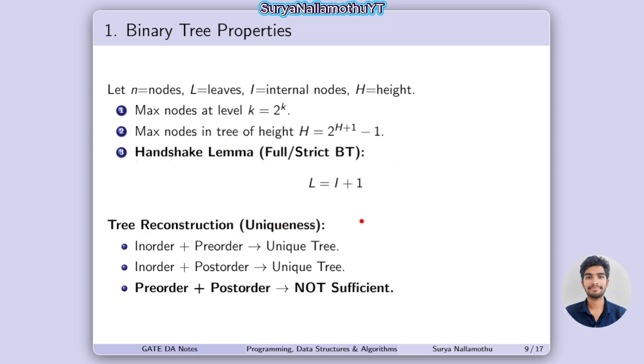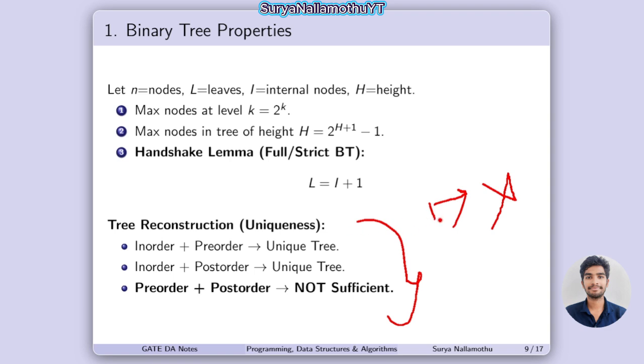Tree construction uniqueness. First you need to remember these points. The first point is that there is no uniqueness in some cases. For example, pre-order plus pre-order we can't draw a unique tree, and post-order plus post-order we can't draw a unique tree.